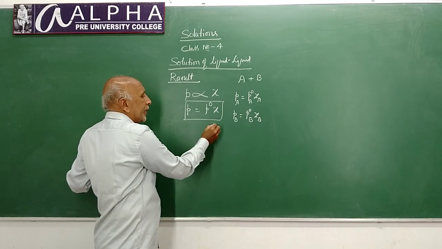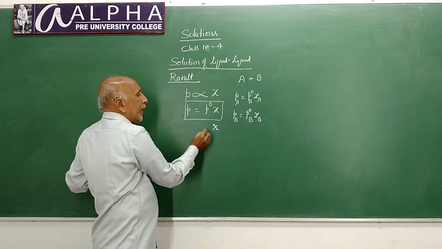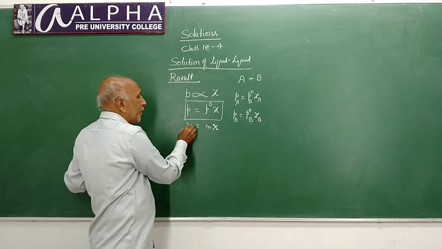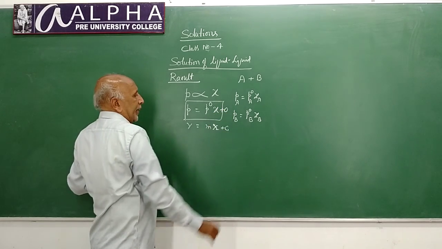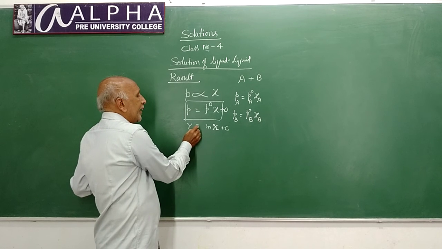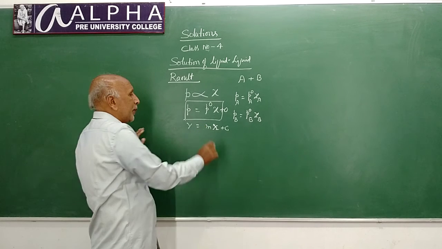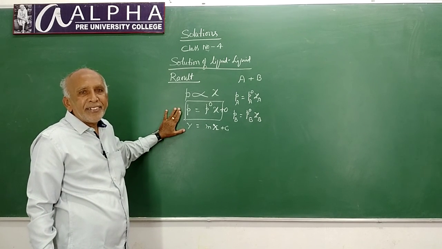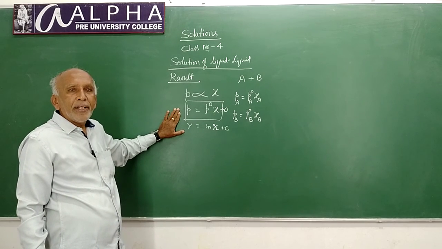Consider this mole fraction term as x, this constant term P naught as m, and P as y. We can take this one as plus 0 also. Now, this is an equation for a straight line. This indicates Raoult's law expression is also in the form of a straight line equation.